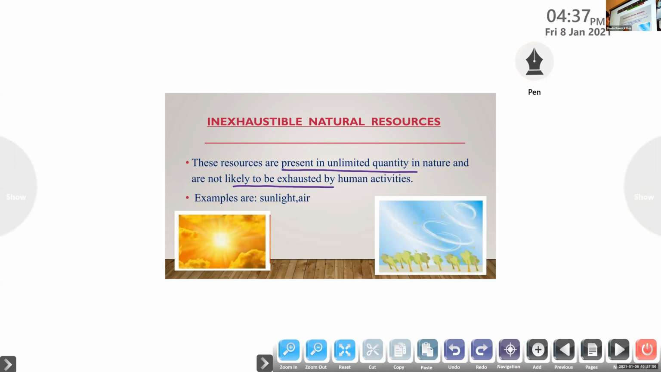Examples: sunlight, air. It has no limitation. It means there is no ending for these types of resources. They cannot be exhausted by human activities. These resources are present in unlimited quantity in nature, and are not likely to be exhausted by human activities. So the examples are sunlight and air.